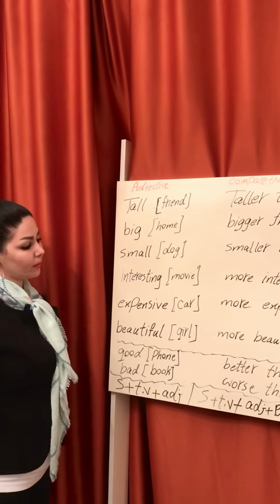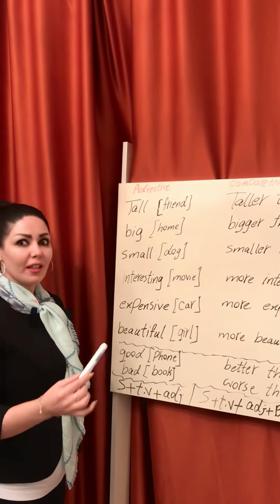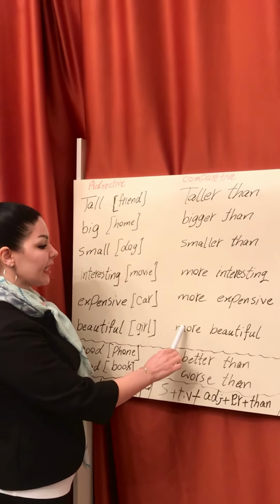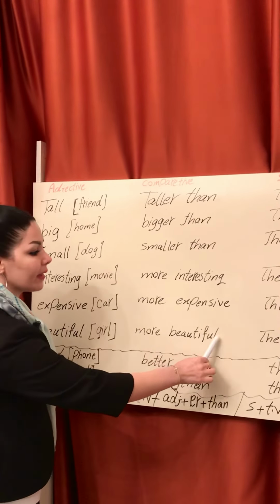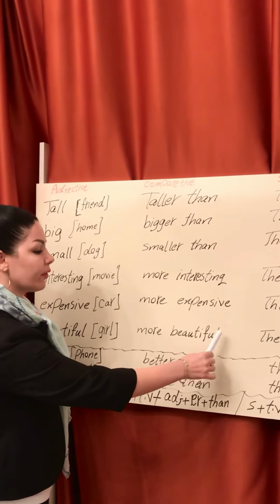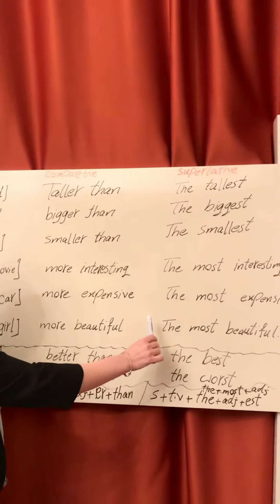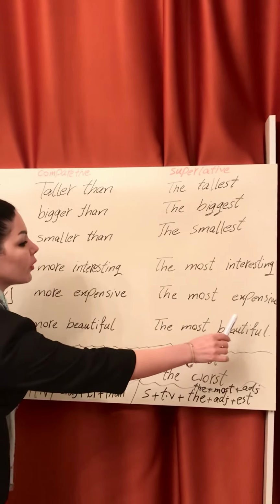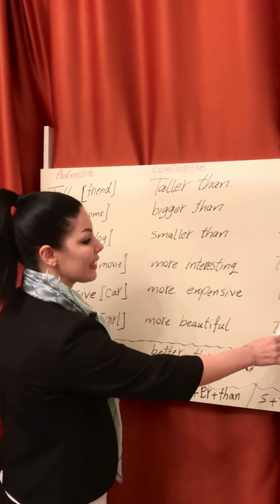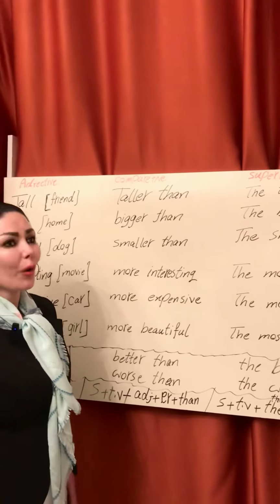For beautiful, girl. This girl is beautiful. Comparative: this girl is more beautiful than you. And for superlative, this girl is the most beautiful girl in the world. Or this girl is the most beautiful girl in the class, at school, or something like this.